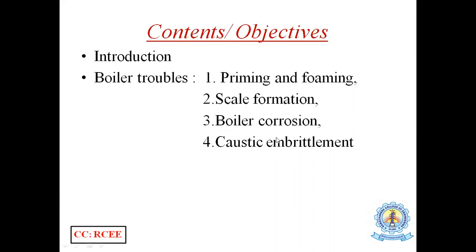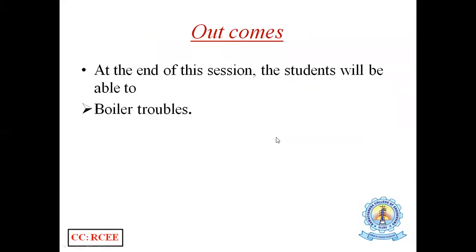So these are the contents and objectives of today's session. And the outcome of today's session is that students will be able to understand the boiler troubles, how they are formed, and how we can solve those boiler troubles.